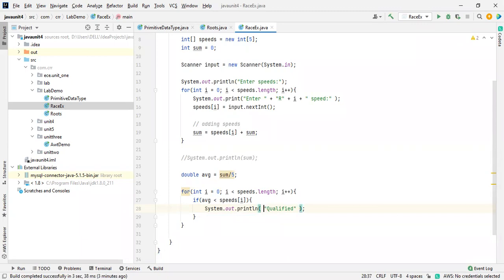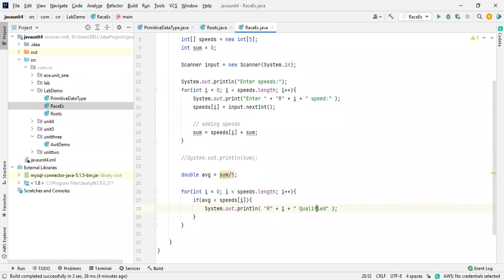Here I'm going to take, just for the representation point of view, I'm doing this: i plus, and there should be 'R qualified'. And then what is the speed for that?